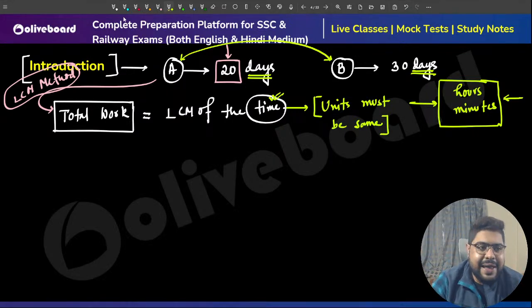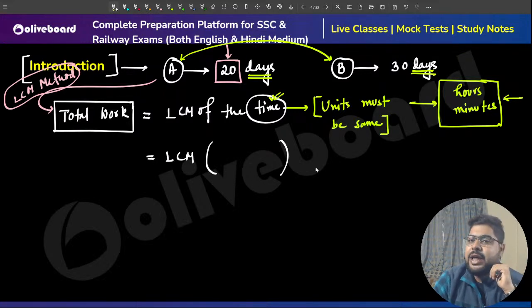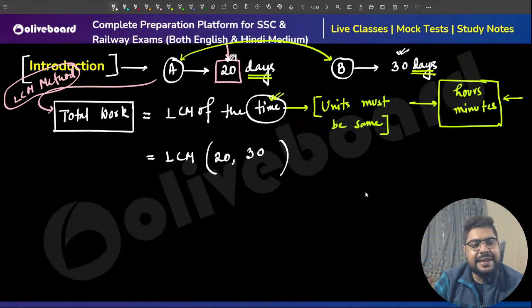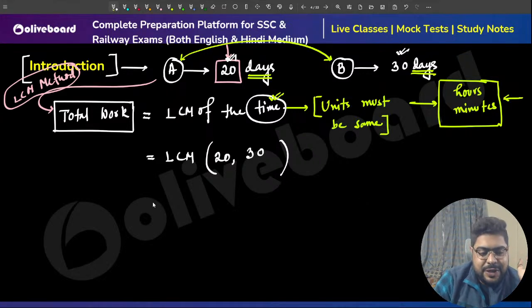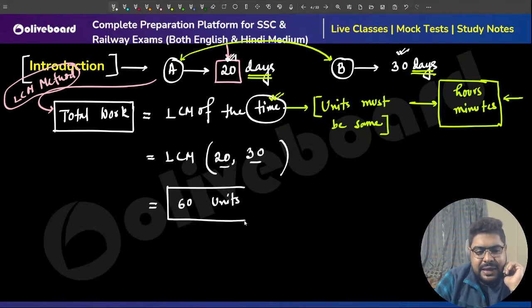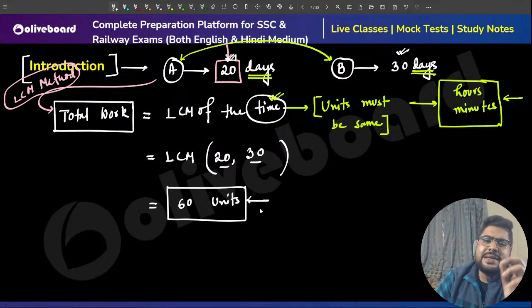Perfect. Now, the LCM of the times. Over here we have two times: one is for A, that is 20, and another is for B, that is 30. So the LCM of 20 and 30 is your total work. What is the LCM? The LCM is 60 units. So I'm taking 60 units. Because I don't know the unit, that is why I'm writing units.